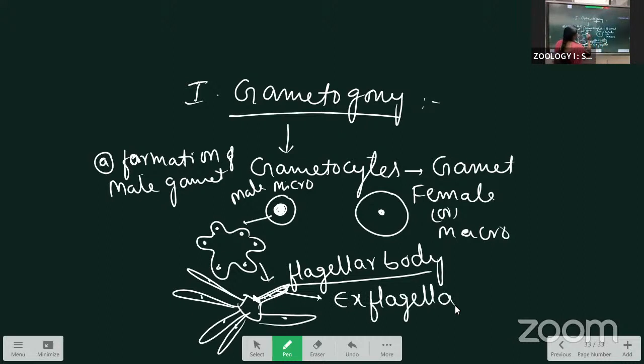First, the nucleus divides mitotically and forms 6 to 8 daughter nuclei. These daughter nuclei enter into the flagella-like cytoplasmic process, and this structure has a lashing movement. With that lashing movement, they detach from the flagellar body. That detachment is called exflagellation. I will show in the diagram.